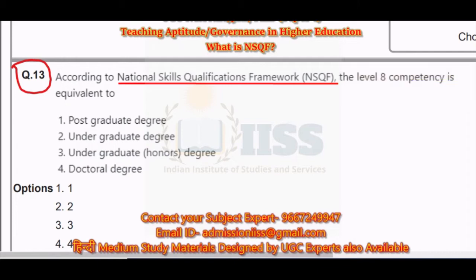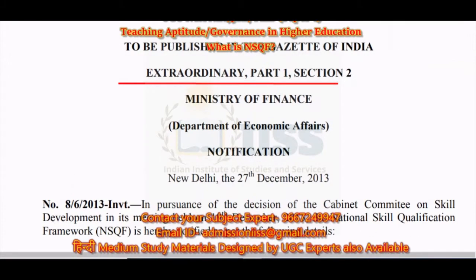Now I'm going to tell you what are the vital points which you need to remember for your upcoming examinations, whether it is NET, JRF or your PhD entrance tests. So in paper 1, first of all, what you have to remember about NSQF is its date, when it came into being, when it was implemented. So it came into being on the 27th December 2013, and I'm marking it here.